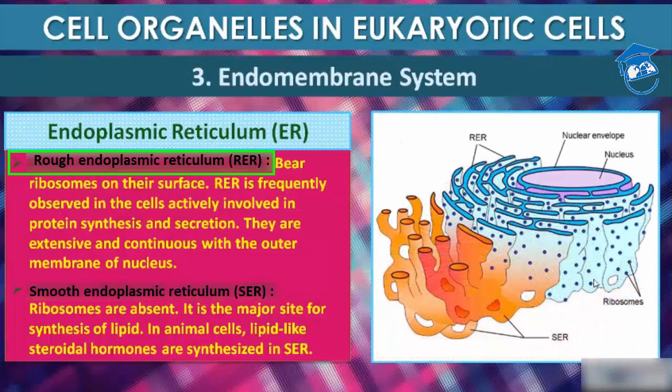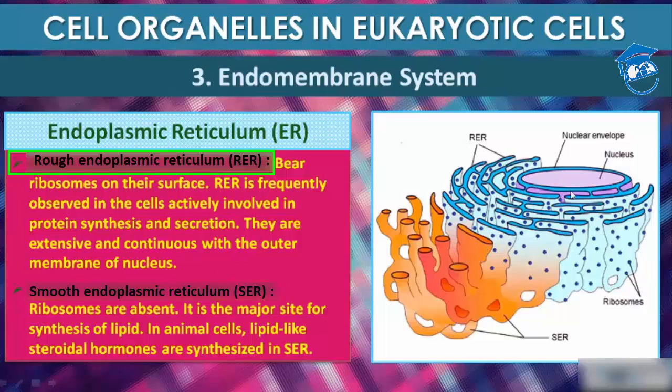Rough endoplasmic reticulum, students, bears ribosomes on its surface, and RER is frequently observed in cells which are actively involved in protein synthesis, because ribosomes are protein factories, so they will automatically generate protein. They are extensive and continuous with the outer membrane of the nucleus.